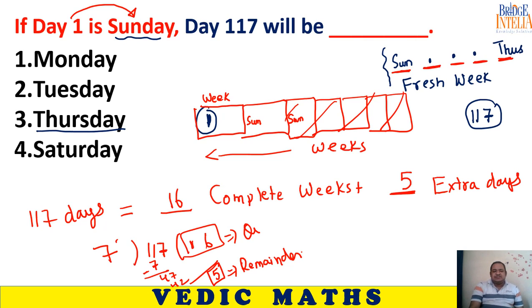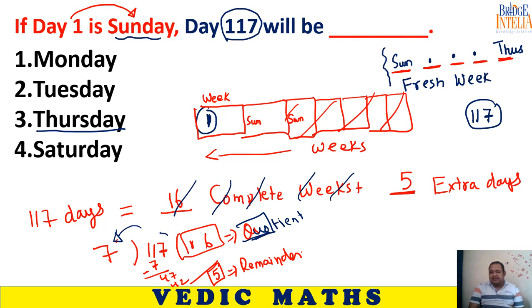So for these types of questions, what you have to do? You have to divide the last day by 7. You will get a quotient. Quotient means complete weeks. Even if you remove the complete weeks, the answer is unaffected. You get the correct answer. The answer remains unaffected, because even if you remove these boxes, you know the logic: only the extra days at the end matter. So you have to simply concentrate on the remainder.